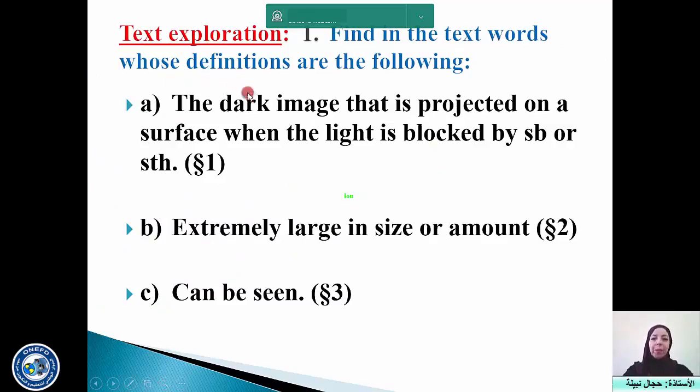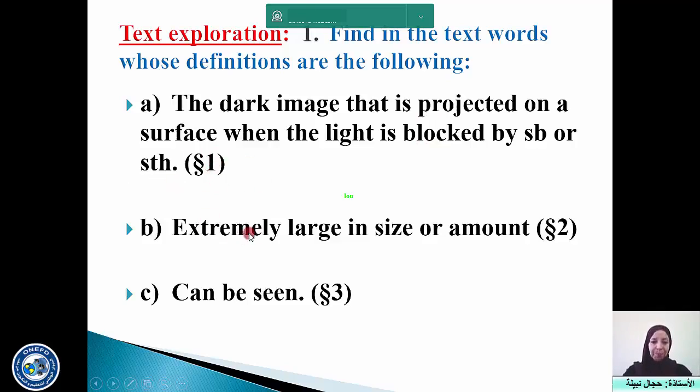Let's move to text exploration. Question 1 is about lexis. I have chosen a different activity from the previous lessons. This one is not about synonyms and opposites. It's about finding the words in the text that correspond to the following definitions. What do we mean by the dark image that is projected on a surface when the light is blocked by somebody or something? You can find the word that corresponds to this definition in paragraph 1.